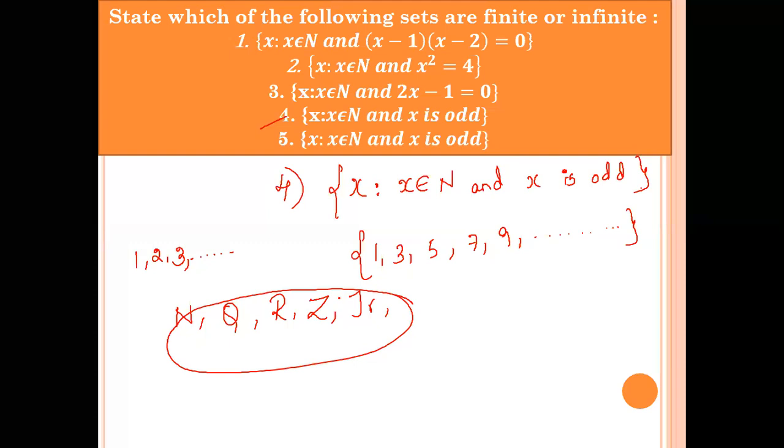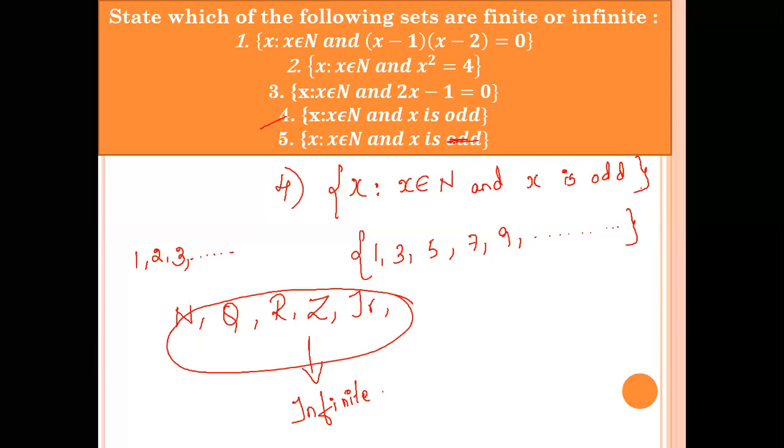So number sets, whether natural numbers, rationals, irrationals, integers, or real numbers, all of these are infinite sets. Remember this.